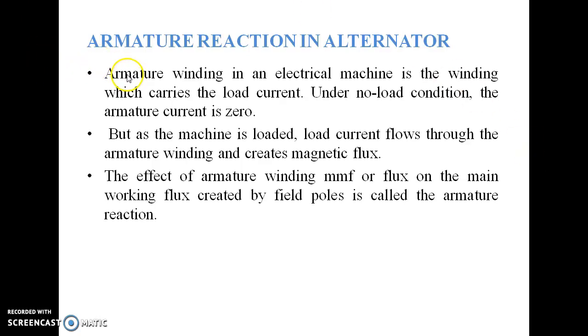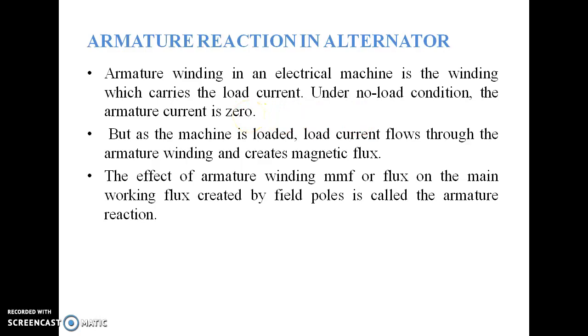First, the armature winding in an electrical machine is the winding which carries the load current. Always remember this. Under no load condition, the armature current is always zero.